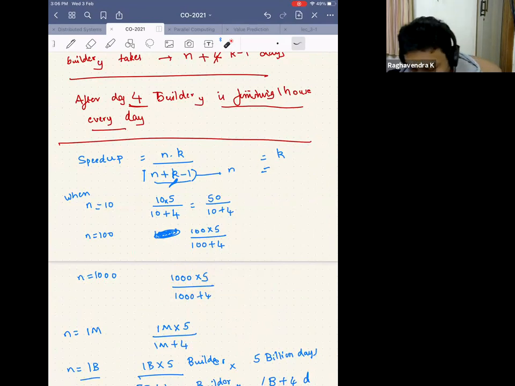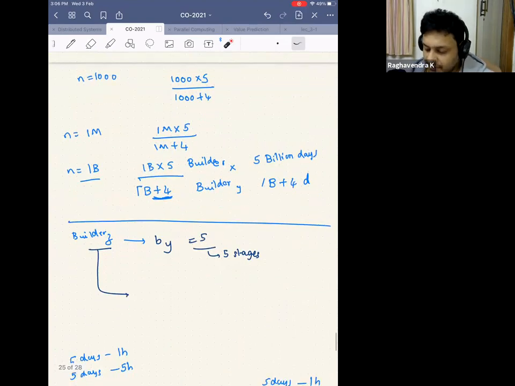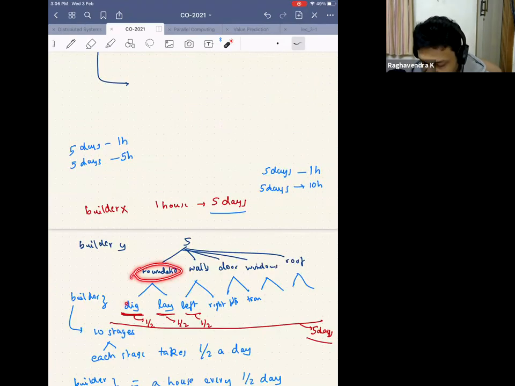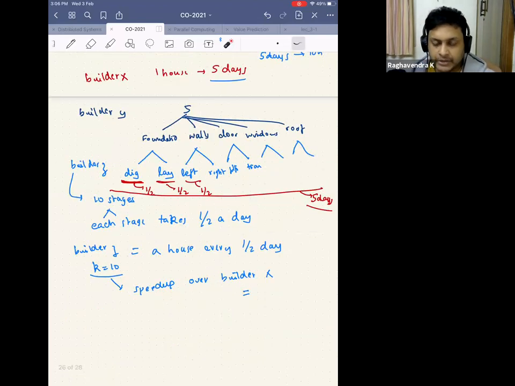So that's what we saw, and Builder Z came along and said that instead of having 5 stages, I will have 10 stages. We saw that she divided the foundation laying work into two other specialized tasks, each taking half a day. But the total time is still 5 days. We saw that the speed up is around 10x, because I'm able to get a house every half a day. So if I have to construct 1,000 houses, instead of taking either 5,000 days or 1,000 days, I'm just taking 500 days. So the total speed up is 5,000 divided by 500, which is 10x.